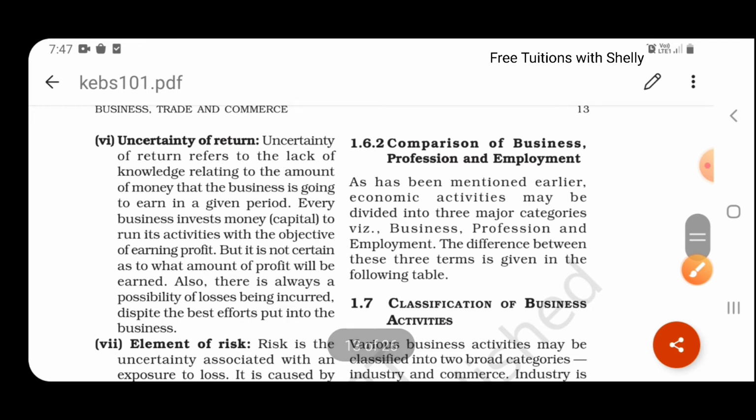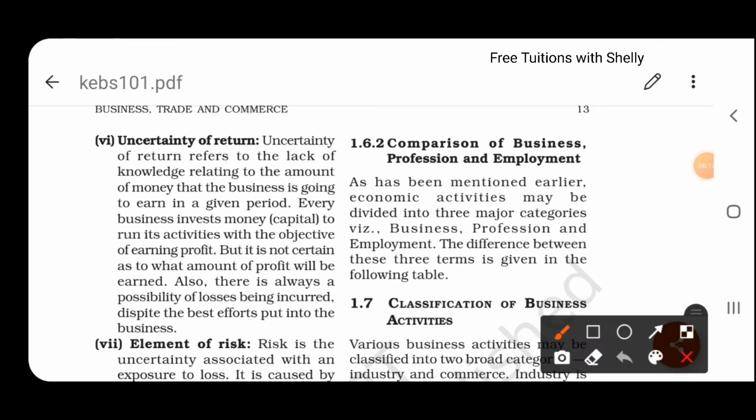Next one is uncertainty of terms. Uncertainty of term means business is having risk element attached with it. That is uncertainty of return, lack of knowledge relating to amount of business is going to earn in a given period. That is, when you invest some money into the business, you don't know in the future what is going to happen, whether you will be getting profit or whether you will be leading to a loss.